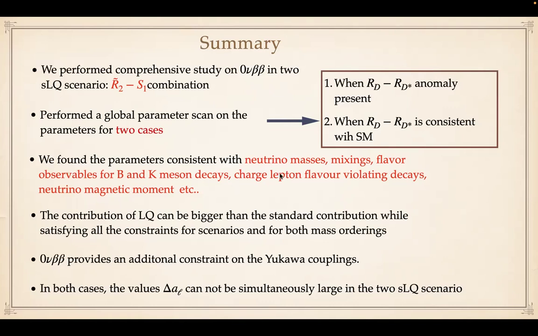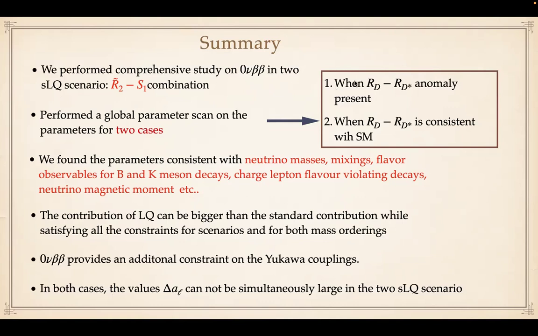And we found a parameter space consistent with neutrino masses and mixing and all the flavor observables for B and K meson decays, charged lepton flavor violating decays like mu to e gamma, mu to e conversion, tau to mu gamma, and also the neutrino magnetic moments. We find that the contribution of the leptoquarks can be bigger than the standard contributions for both mass orderings, and the current neutrinoless double beta decay constraint can further give tight constraints on some Yukawa couplings.